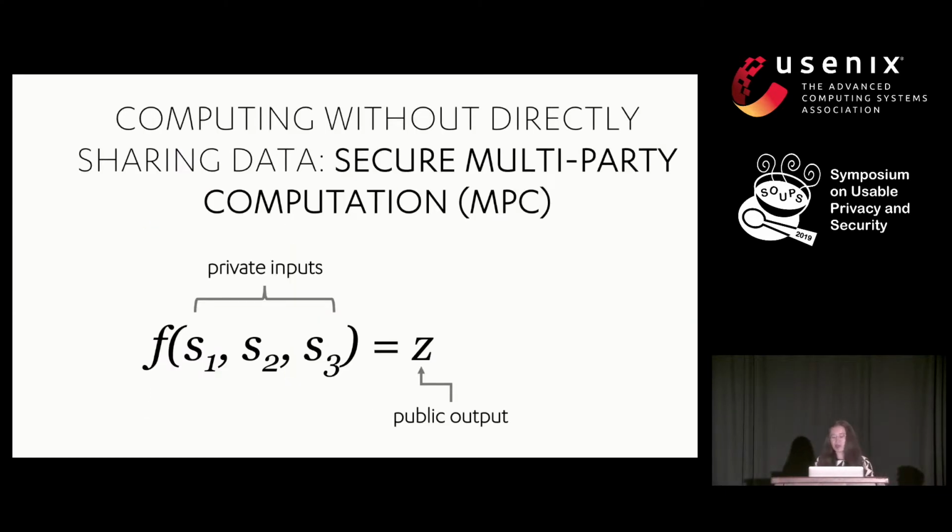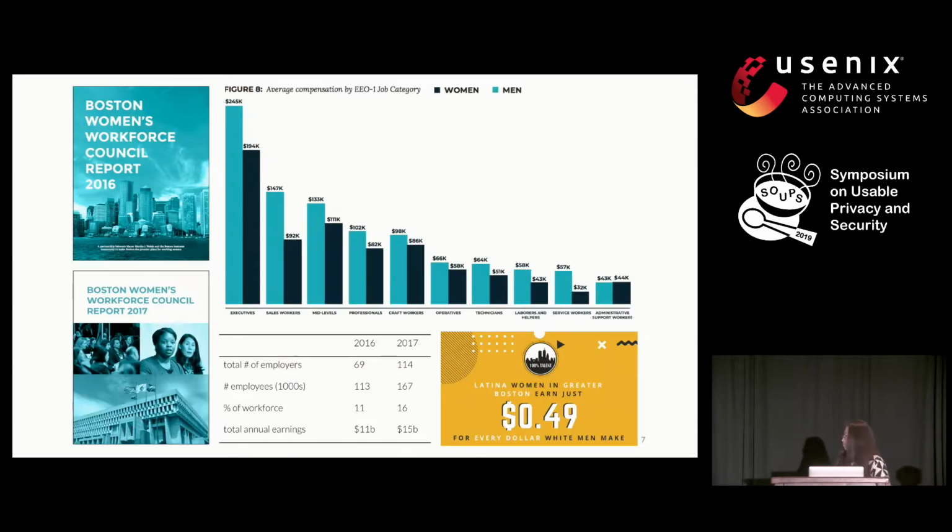So to resolve this problem, our team used something called secure multi-party computation. This is a cryptographic technique that evaluates some function f on a set of private inputs, and then it produces some public output. Specifically, in our case, the private inputs are the salary data from all of these companies, and the public output is the average salary of men versus women.